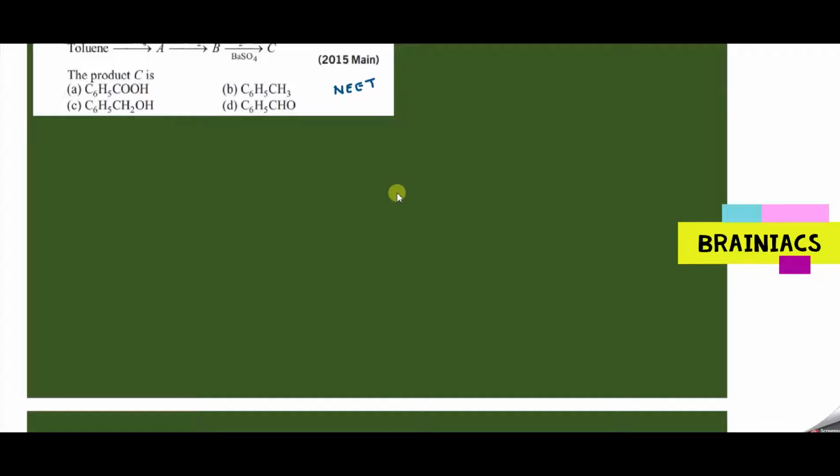So here toluene is there. Toluene is there means benzene is there. Exactly, so you have CH3 present. Now this is treated with KMnO4. Tell me what will happen? The side chain containing terminal hydrogen atoms will be easily oxidized to the corresponding carboxylic acid.